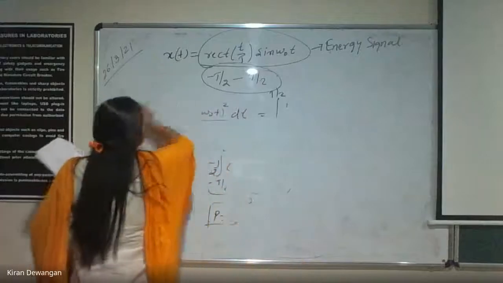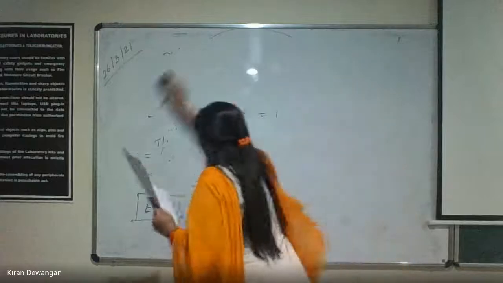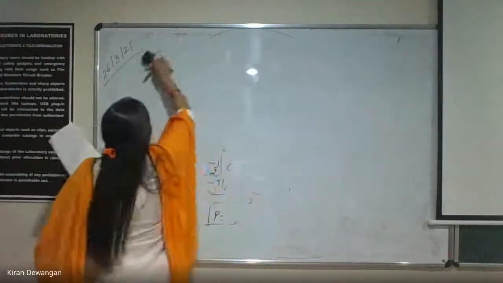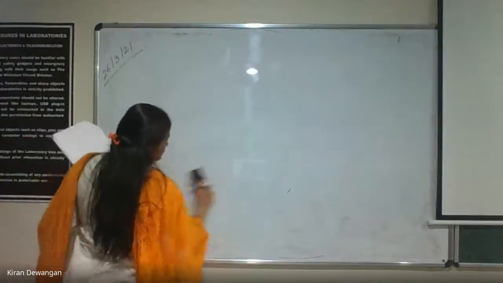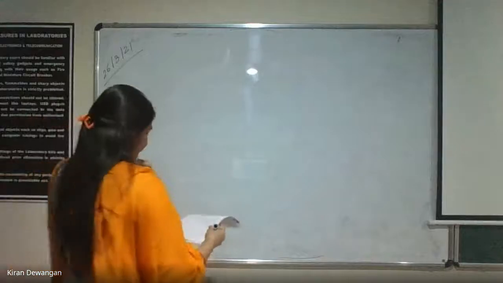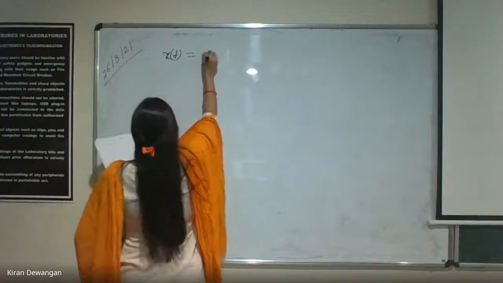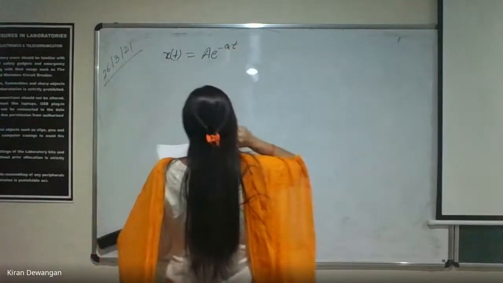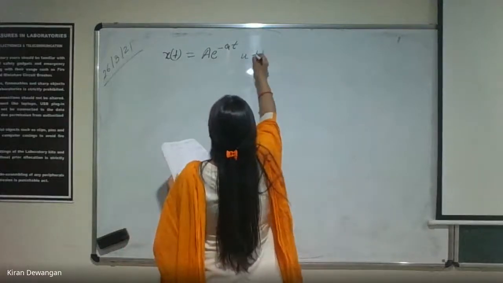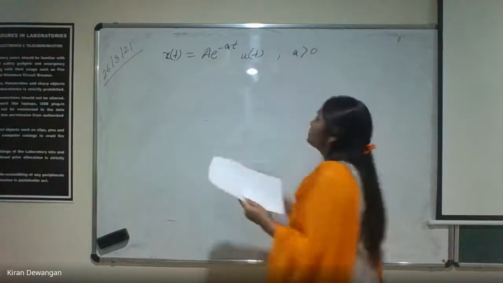Next is, let me have x of t equals a e to the power minus at into u of t, for a greater than 0.